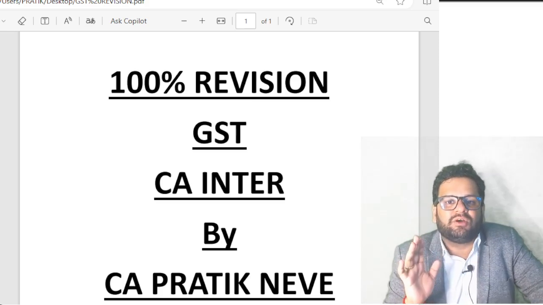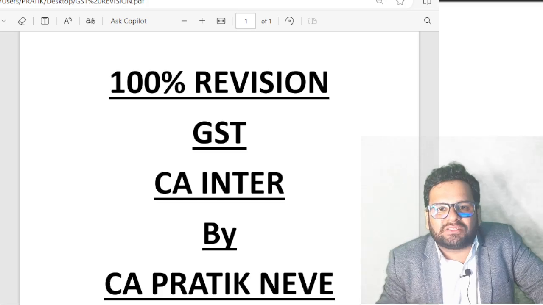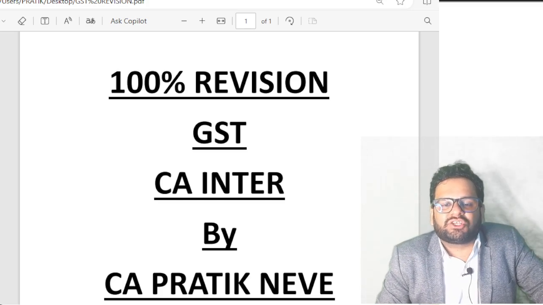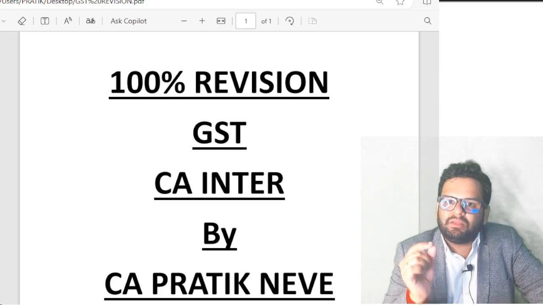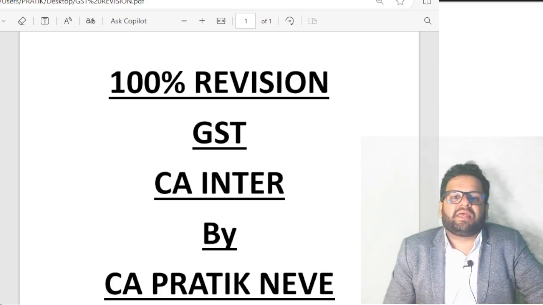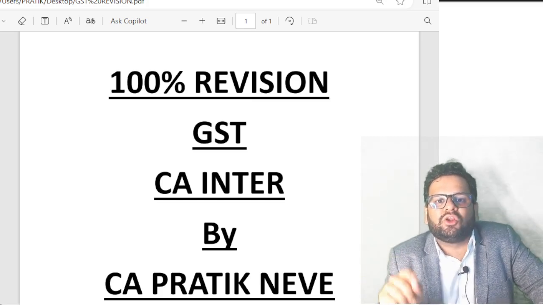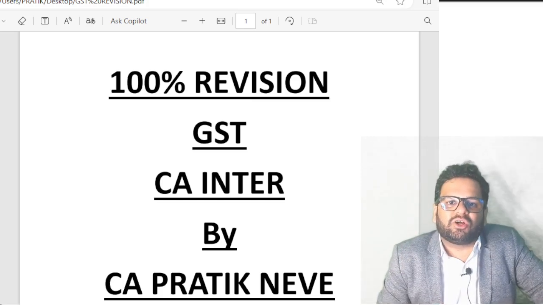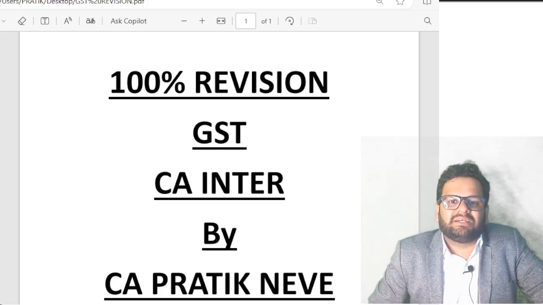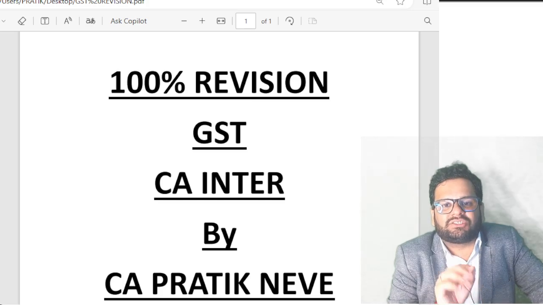Subsection 2 of section 12, time of supply of goods in case of forward charge mechanism. Date of issue of invoice or the last date when such invoice should have been issued as per section 31, whichever is earlier. So when actually should the invoice be issued? If supply involves movement of goods, invoice should be issued before or at the time of removal of goods. If supply does not involve movement of goods, then invoice should be issued before or at the time of making such goods available to the recipient.